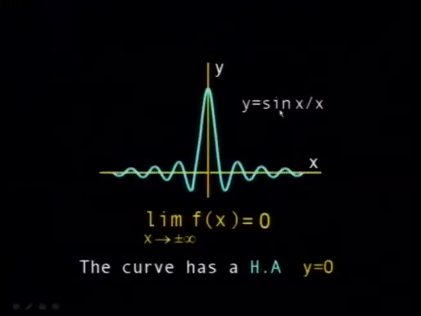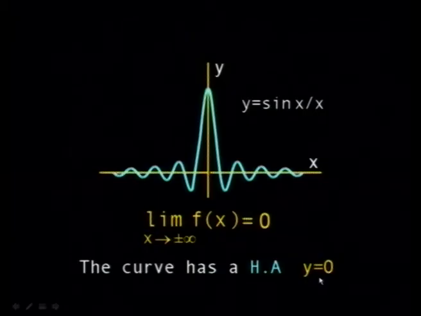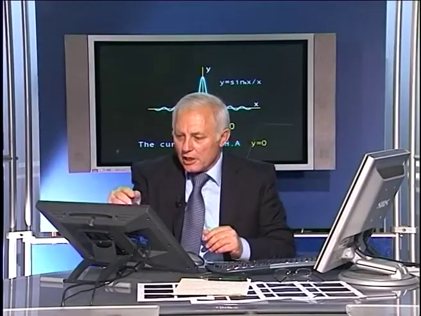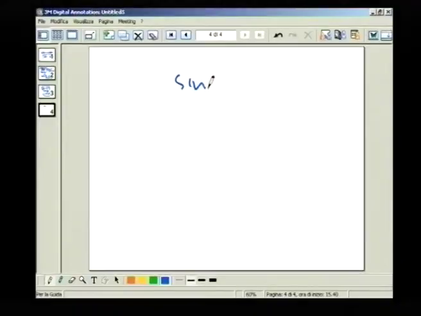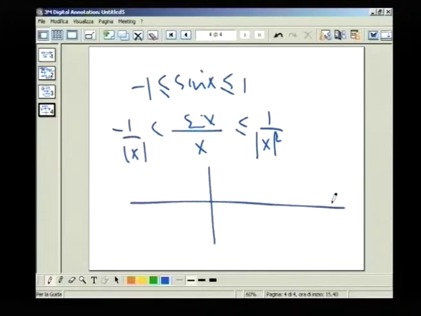For example, this function here, sine of x over x, has a horizontal asymptote. Why? Because for sine x over x, we know that you can prove this here. You have sine x is always less than or equal to 1 and greater than or equal to minus 1. If you divide by modulus x, then you have this between minus 1 over modulus x and 1 over modulus x.